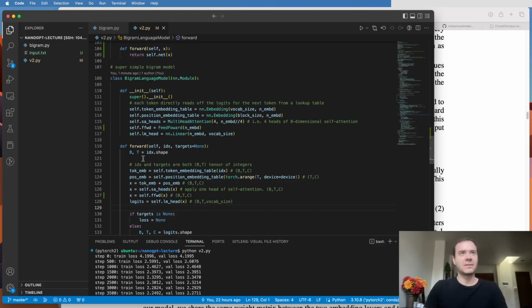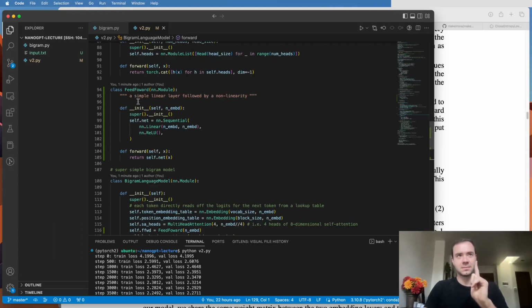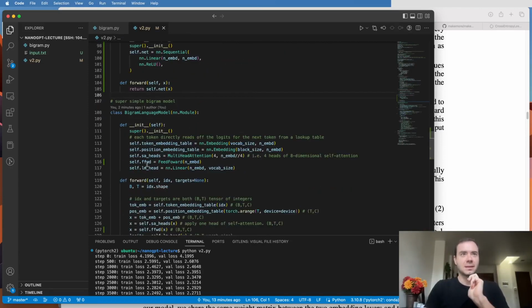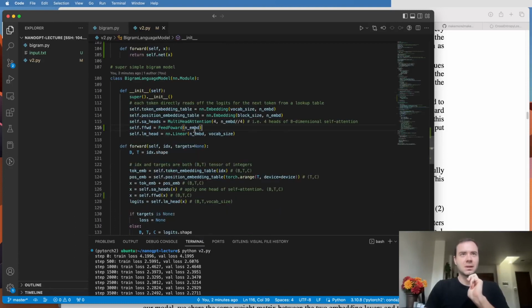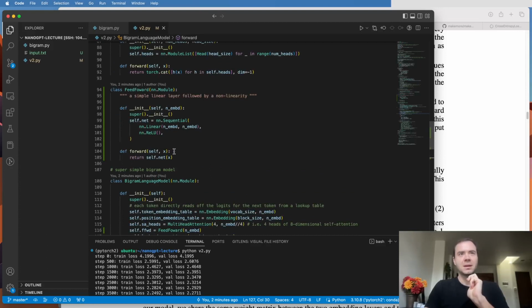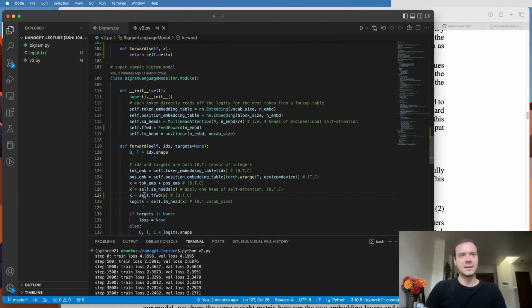And so what I've implemented here is a little feed-forward single layer. And this little layer is just a linear followed by a ReLU nonlinearity, and that's it. So it's just a little layer. And then I call it feed-forward and embed. And then this feed-forward is just called sequentially right after the self-attention. So we self-attend, then we feed-forward. And you'll notice that the feed-forward here, when it's applying linear, is on a per token level. All the tokens do this independently. So the self-attention is the communication, and then once they've gathered all the data, now they need to think on that data individually. And so that's what feed-forward is doing, and that's why I've added it here.